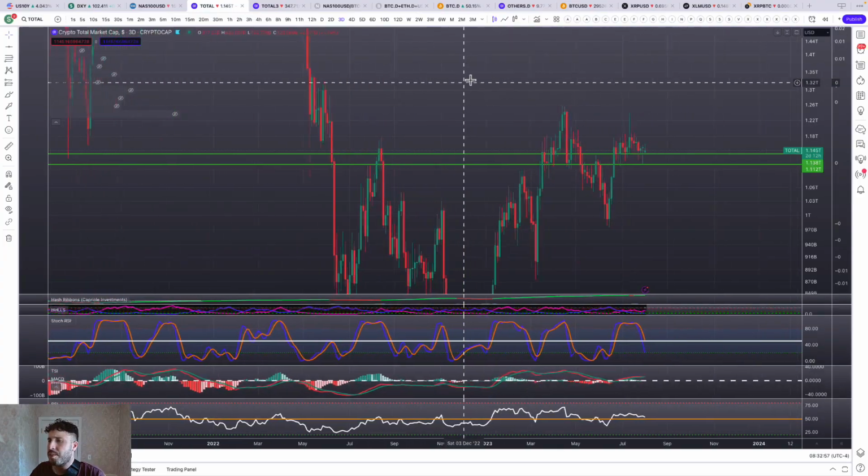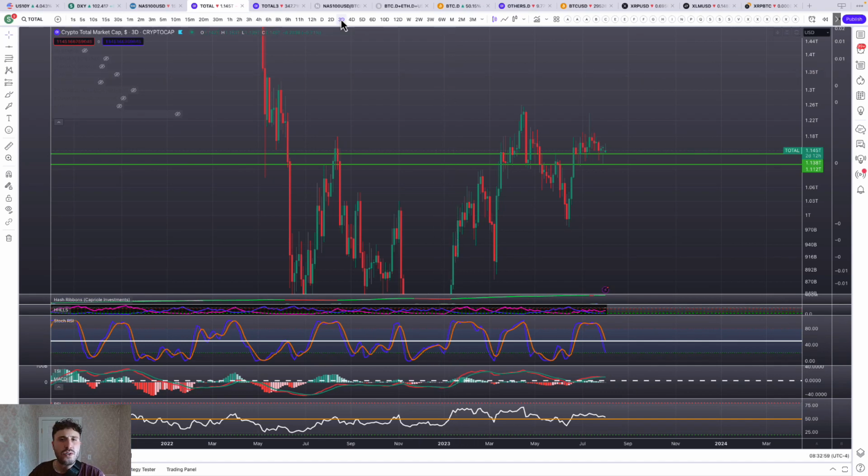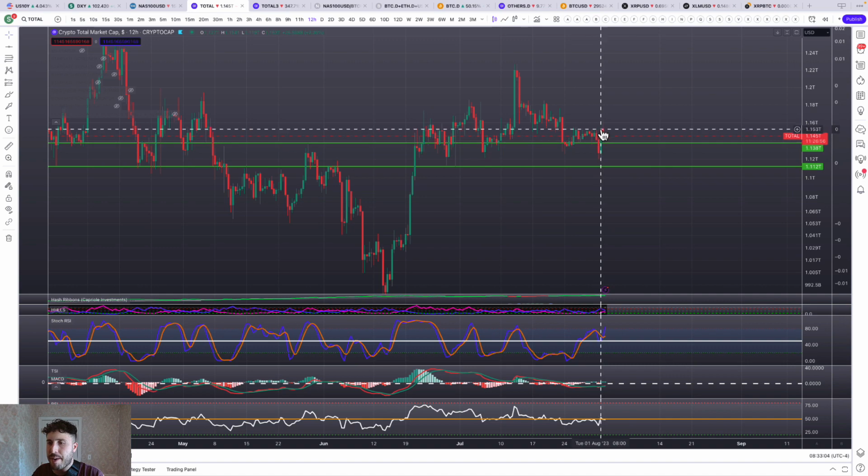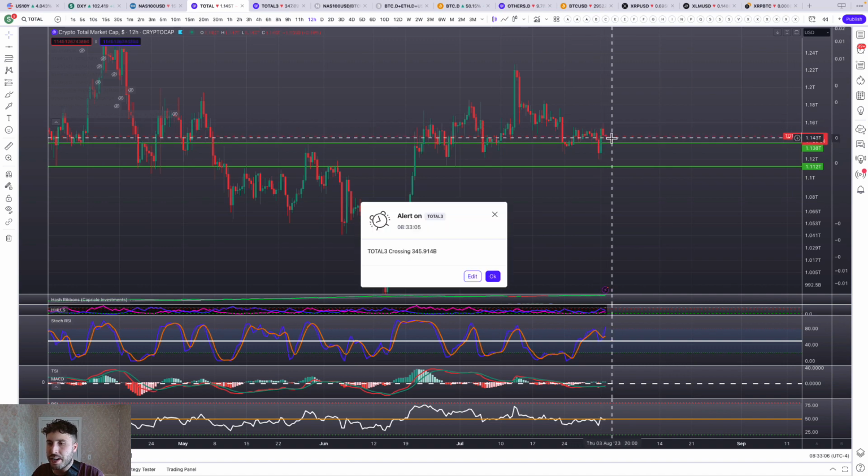So let's look at the total crypto market cap. If we go to the 1-day chart, we had a nice buyback on that candle over here, and then this one came back down.